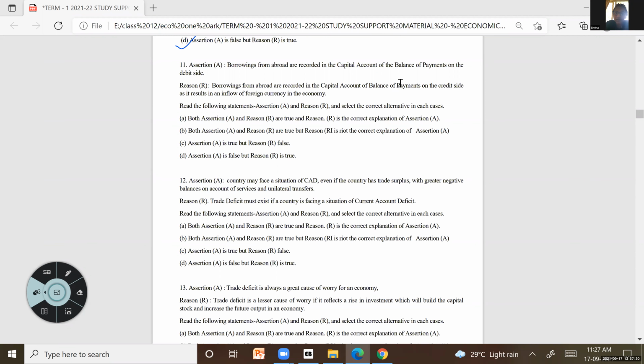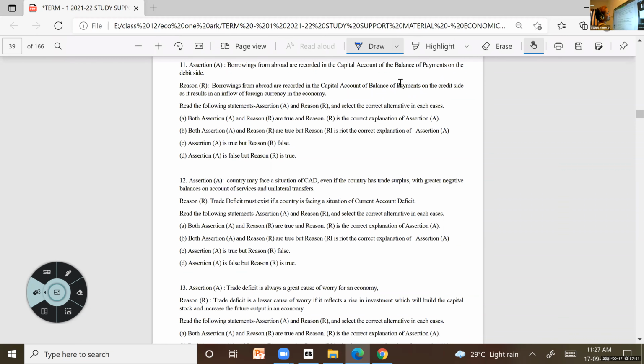Debit side. Why do you say it is recorded on the debit side? Outflow of foreign currency, right? Is it outflow of foreign currency? We are borrowing from abroad. So is it outflow? No, ma'am, inflow. So where should it be recorded? Credit side. Okay, so here the first portion is correct, but the second portion is wrong.